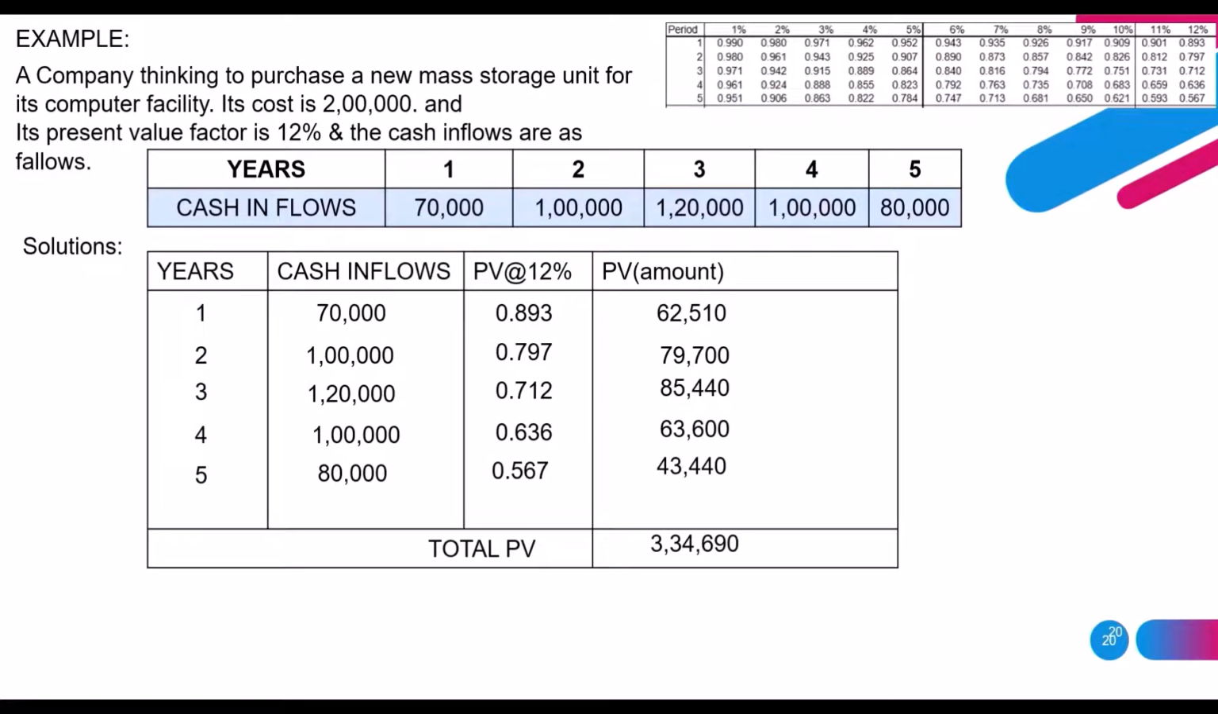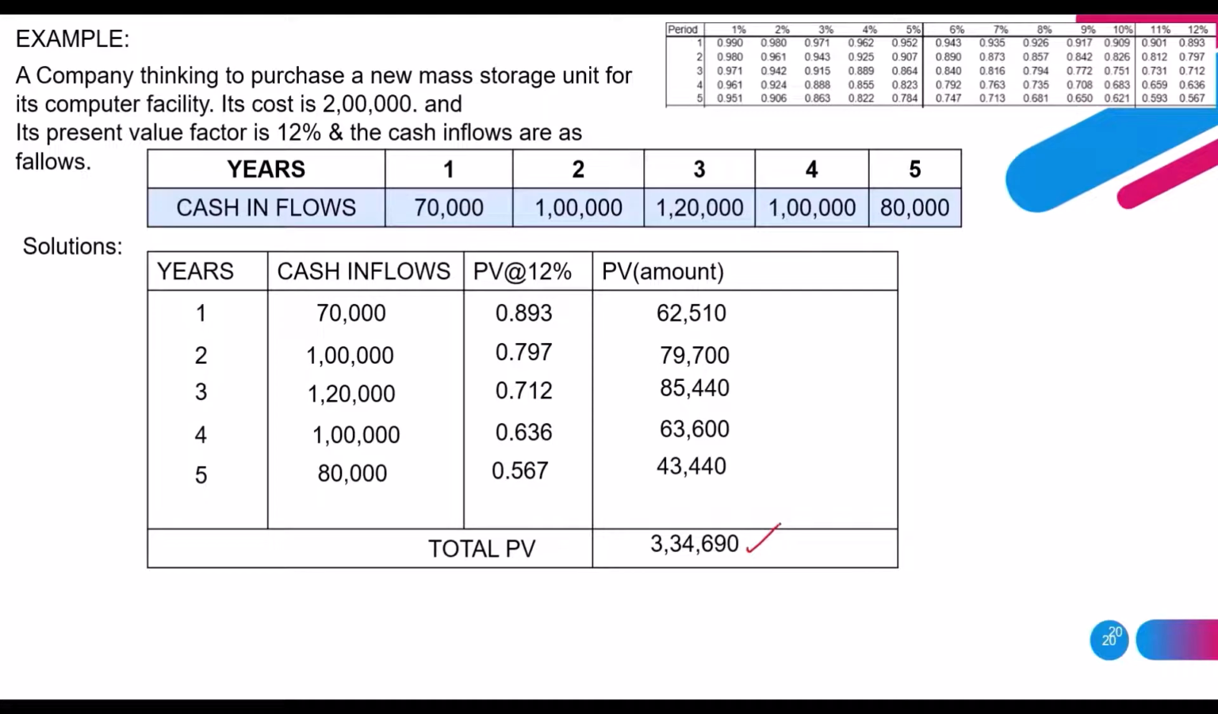The same previous example is what I'm going to explain here. We already calculated the net present value. But what happened is that the returns we got were based on the 12% interest rate, and we got a present value of 3,34,690. So the project manager was not satisfied with these returns.